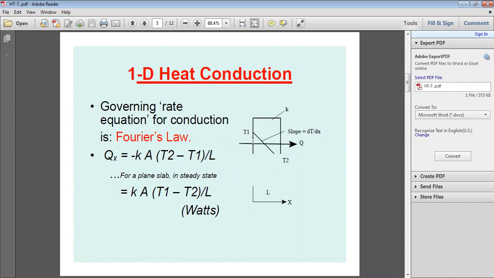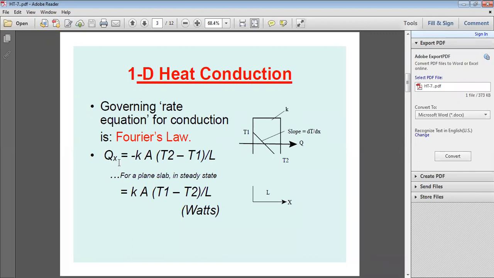And temperature at the left face T1, temperature at the right face T2, and heat Q is being transferred. K is the thermal conductivity of the material, and the temperature drops from T1 to T2. T1 is higher than T2, so temperature decreases from T1 to T2, and the slope of the temperature variation is dT by dx. So that is the variation of temperature with respect to x, thickness dx, or you can take thickness L.